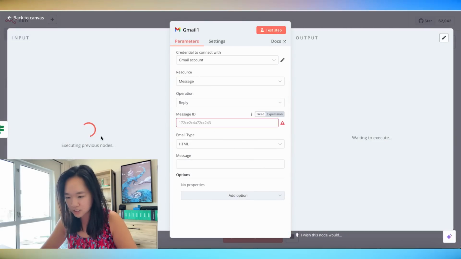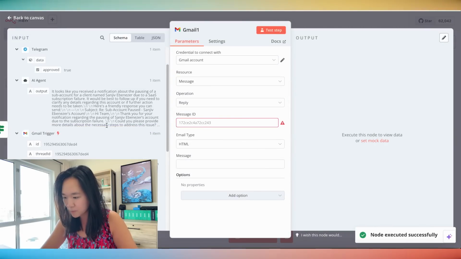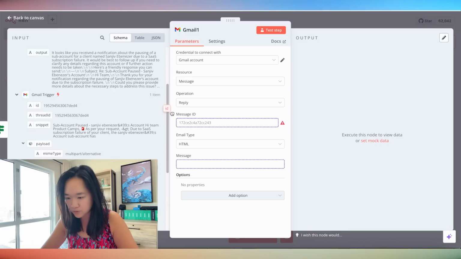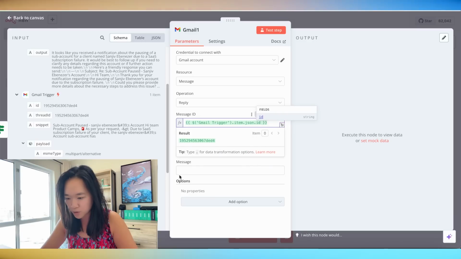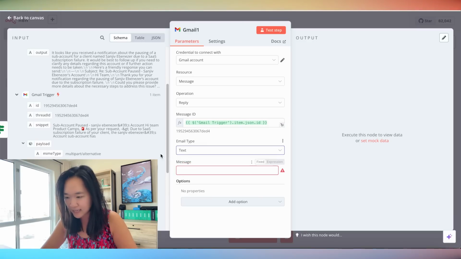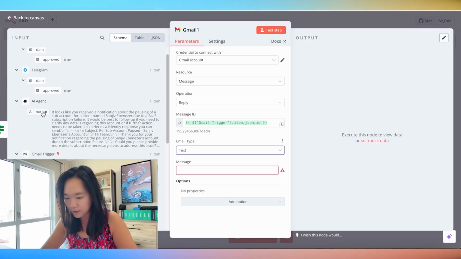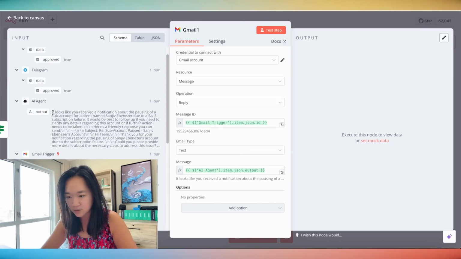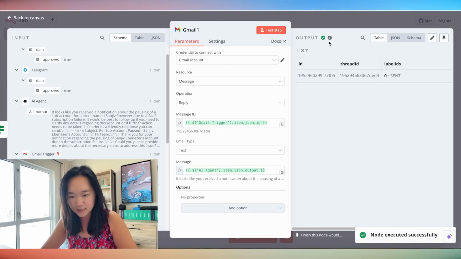And let's just get the message ID by going to the Gmail trigger, and we can see the ID right here. And for the email type, I'm going to select text, and what we're going to reply with is the output that the AI agent has written, and that's it. So let's test out this step and see if it has a green check mark, so it's working properly.